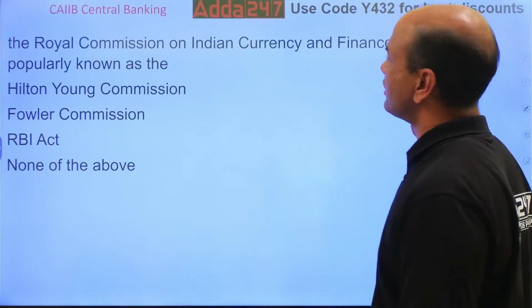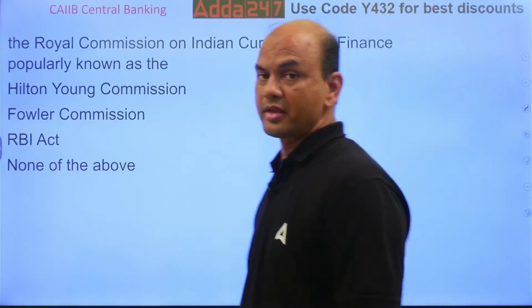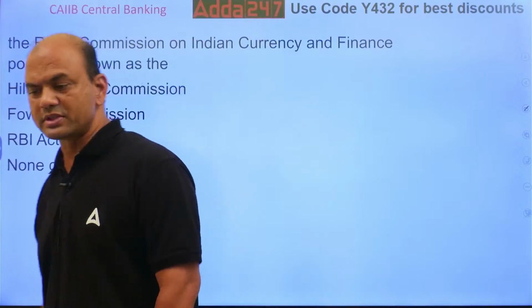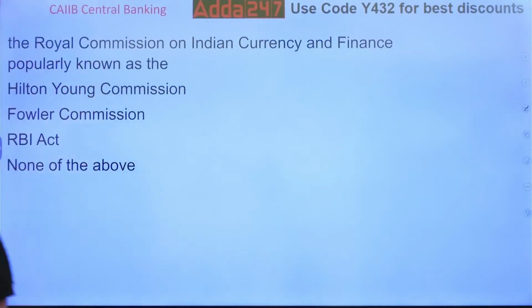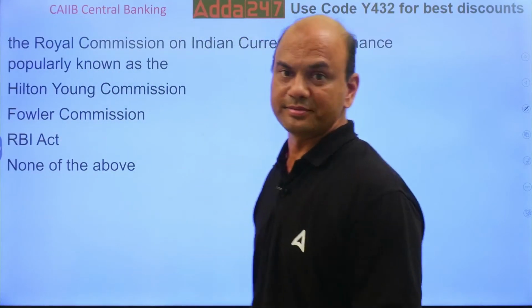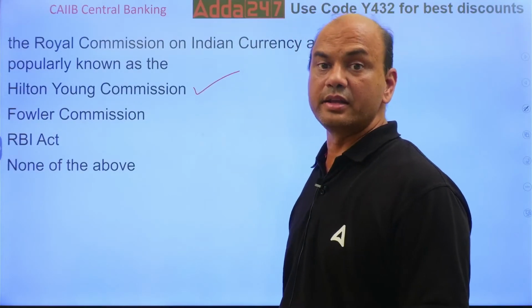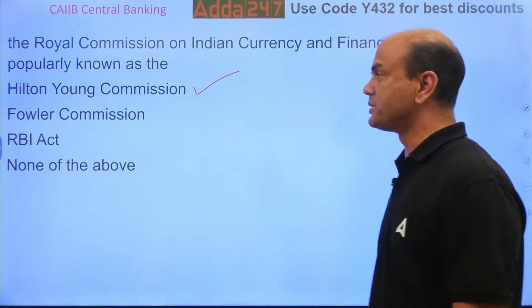The Royal Commission on Indian Currency and Finance, popularly known as what? Now this Royal Commission, what is the use of this Royal Commission? This Royal Commission gave the idea of RBI. Means RBI was formed because of this commission. What is the name? Let me see in the comment section. Hilton Young. Okay, Hilton Young Commission. That is the name of that commission.